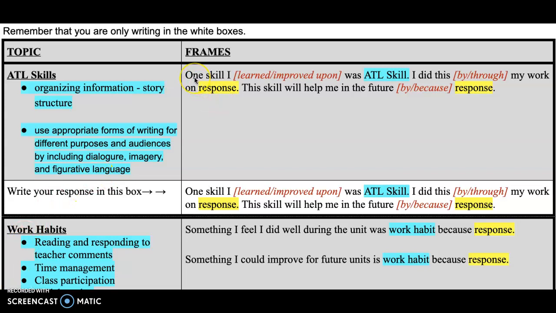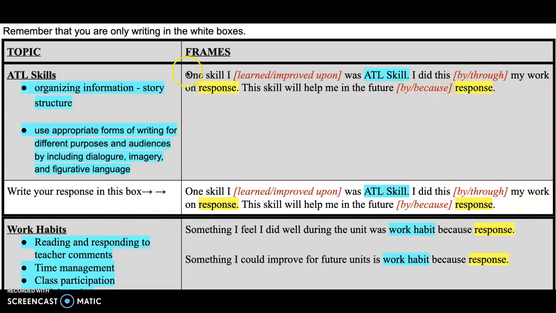Now over here under the frames, you'll see a frame. It says one skill I, and in red you have two choices, learned or improved upon, and you would be selecting one of these, was, and then you're going to highlight one of these skills. I did this by, and you can choose by or through, and you say my work on, and it would be what was the work that you did, where you practiced and either learned or improved upon that skill. And this skill will help me in the future, by or because, and then you'll give your response there.